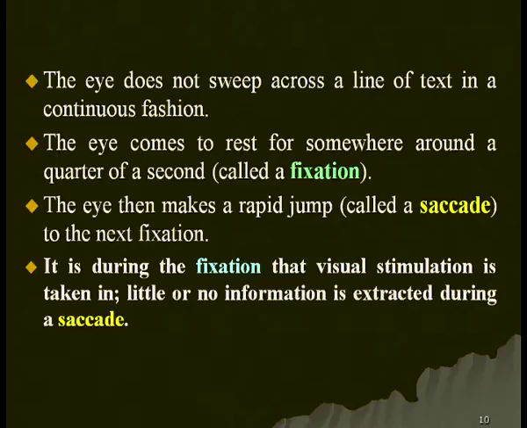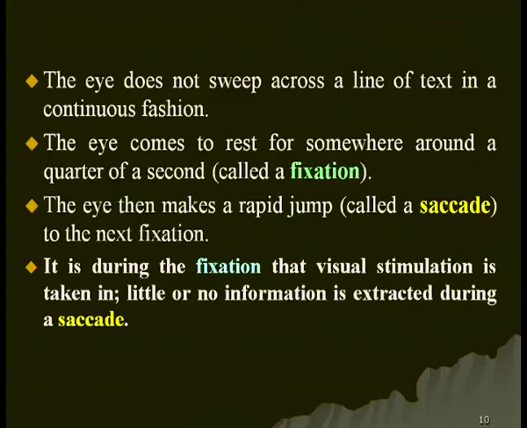How do we read? The eye comes to rest for around a quarter of a second, and that is called a fixation. As you are reading, the eye comes to rest for around a quarter of a second. So, we fix our eye for some time on something. If the word is there, then either on the beginning or the last part of the word or somewhere in the middle, the eyes will be fixed. This is called fixation.